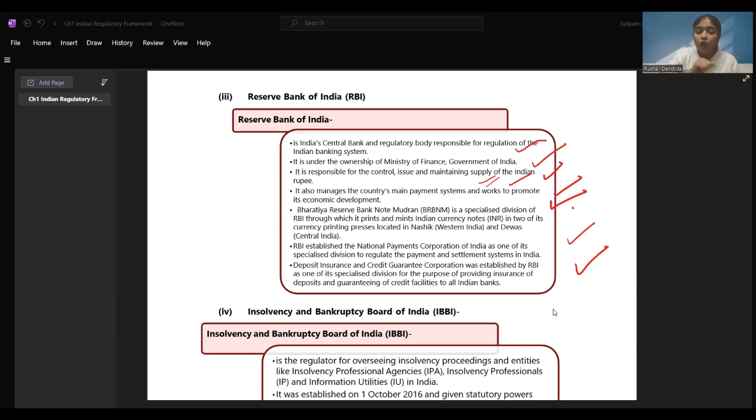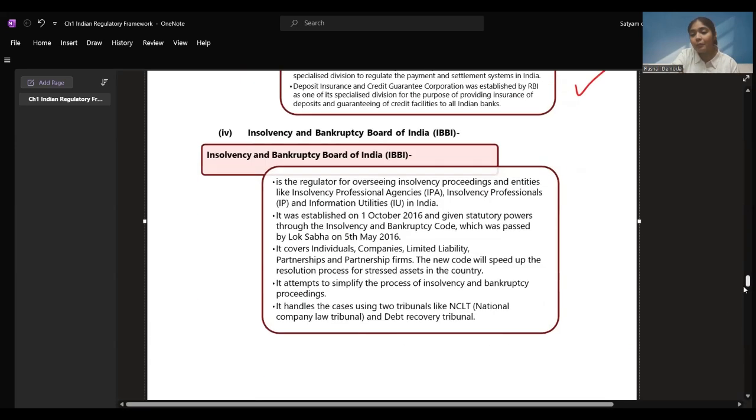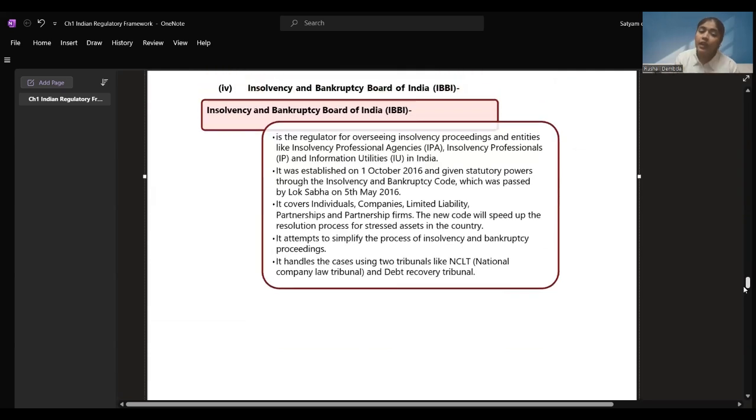Then we have the Insolvency and Bankruptcy Board of India. As we dealt earlier, the Ministry of Corporate Affairs looks into matters of the Companies Act 2013, the Limited Liability Partnership Act, and the Insolvency and Bankruptcy Code. So, similar one, the Insolvency and Bankruptcy Code. This law is governed under the Insolvency and Bankruptcy Board of India, right?